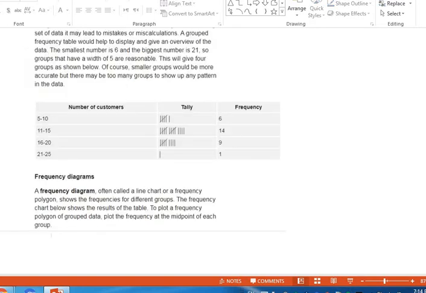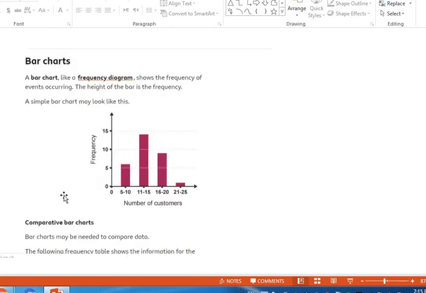Looking back, 14, yeah, 14. Then from 16 to 20, it will give me 9, and then 1. Showing here, yes, it gives me here 1. This is the bar chart. All the charts represent the same data. The data here doesn't change, okay? From one chart to another, it doesn't change.